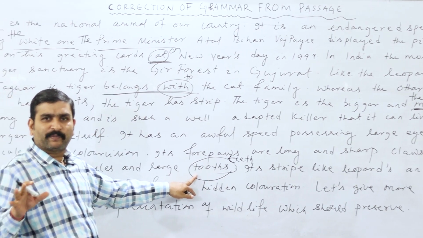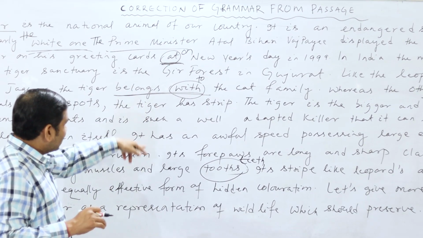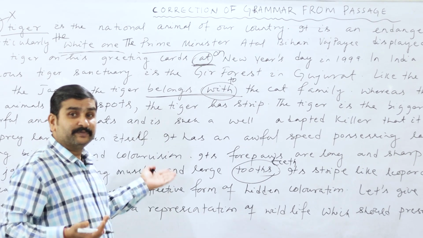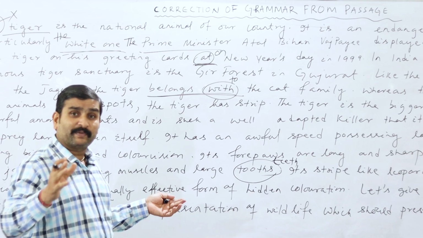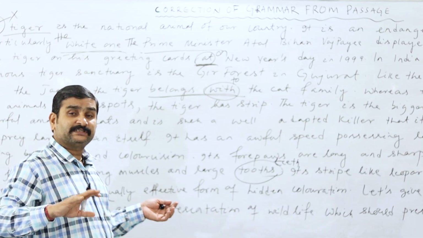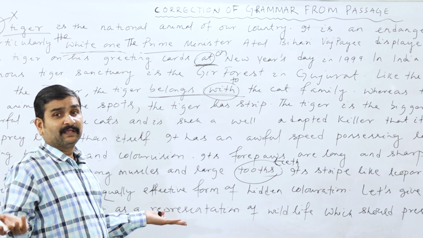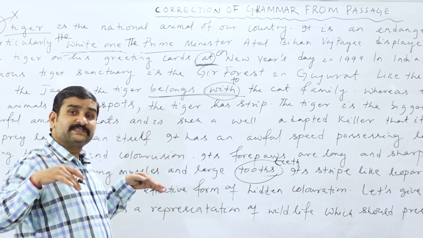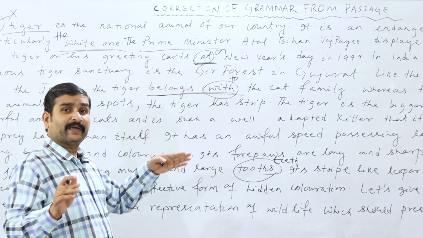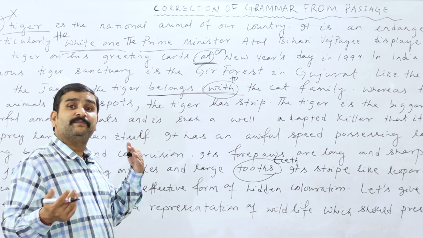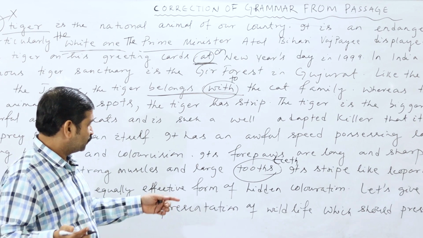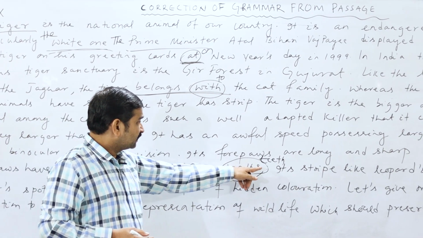It's very difficult to find out the mistake. Here in this line there are no mistakes, but you may feel that there are some mistakes. So what are the students normally doing? They spot the sentences where mistakes are not there, and unfortunately find mistakes in areas where there is none, and the real mistake areas are forgotten. So that's why they get no marks. So here it is large teeth.